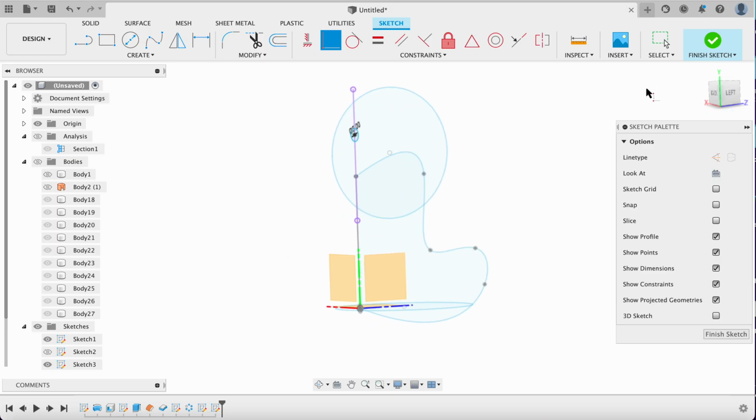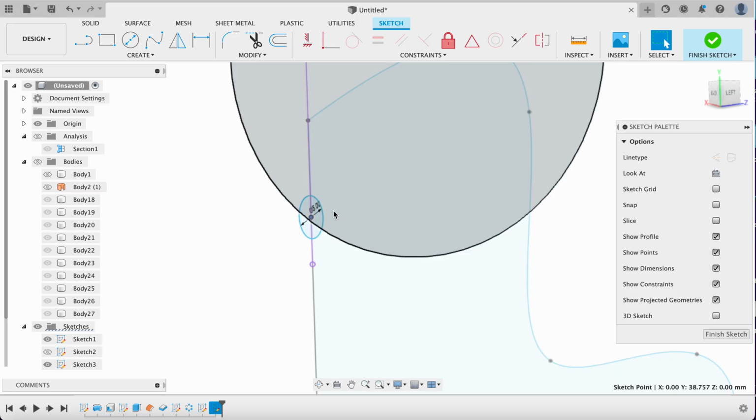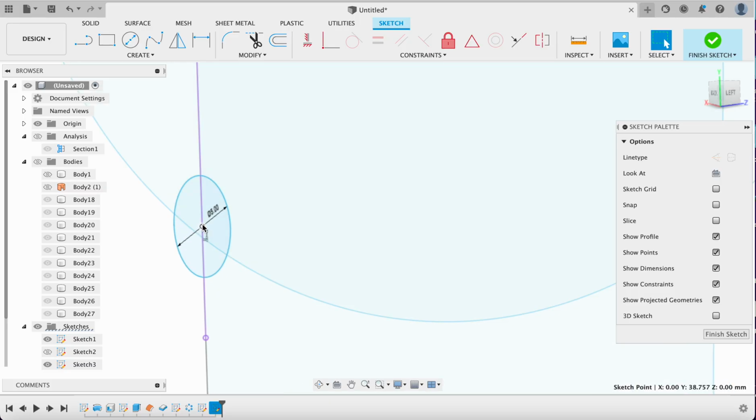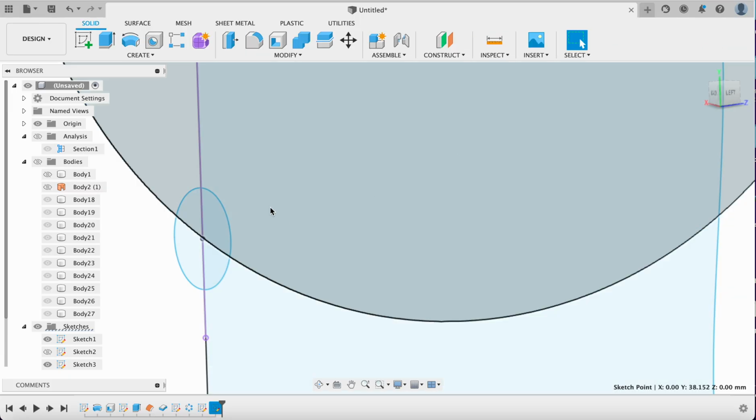And the reason why is because coincident is awesome, but coincident means it's kind of relative to this thing. It's not really sure what it's supposed to do. And remember, you can click escape, and you can now move it around. So if I want to make this thing coincident to this object, I need to make sure that it's touching that circle somewhere. So I need to make sure that this thing is coincident, or at least close enough to this in order to work. And we'll finish the sketch here.